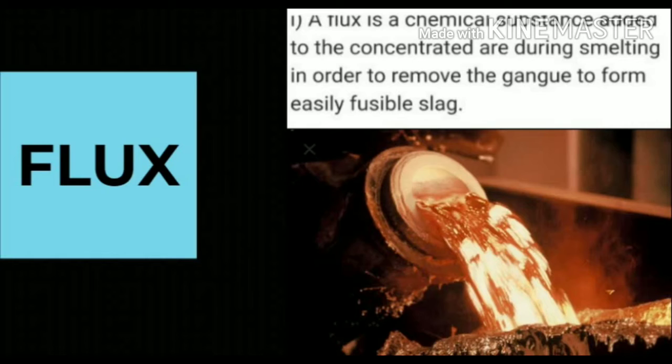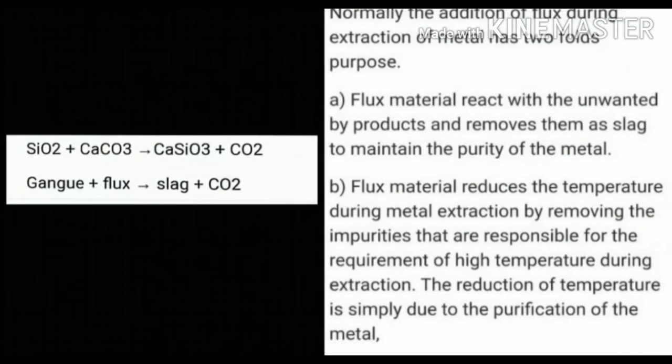Let's discuss flux. What is flux? The flux is a chemical substance added to the concentrated ore during smelting in order to remove the gangue to form easily fusible slag. That means the flux combines with the gangue particles and gives us slag. For what purpose are we adding this flux? Flux is a material that reacts with the unwanted byproducts and removes them as slag to maintain the purity of the metal. Flux material reduces the temperature during the metal extraction by removing the impurities that are responsible for the requirement of high temperature during extraction.